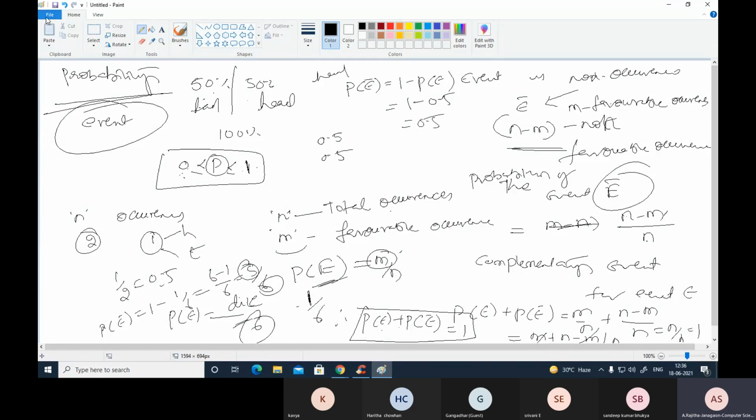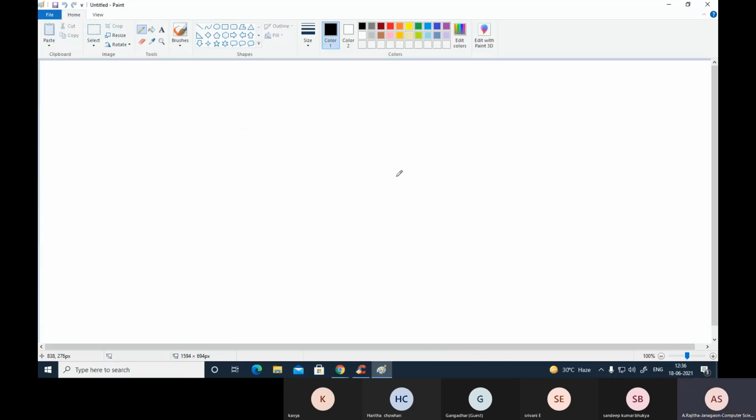Now there are some points in this probability. The probability P of E of the happening of an event E is called the probability of success, otherwise the probability of occurrence.